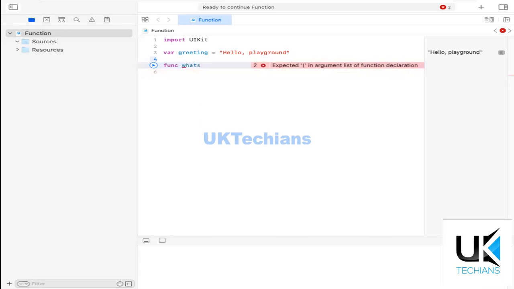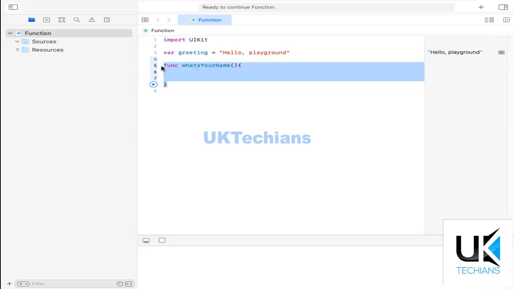Let's say whatsYourName. This is the name of the function, and then we use round brackets, and then the scopes. This is the starting scope and this is the ending scope. So a function is a block of code that has some properties, variables or functionalities stored inside this scope.